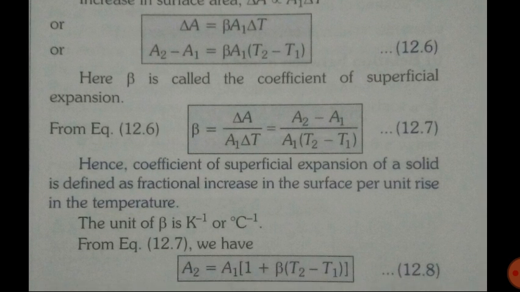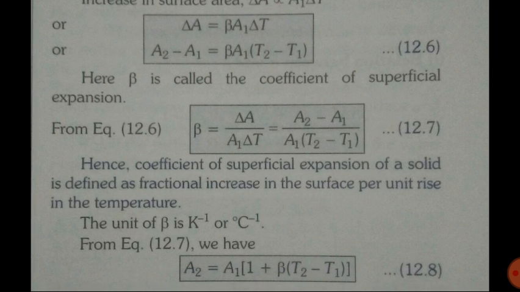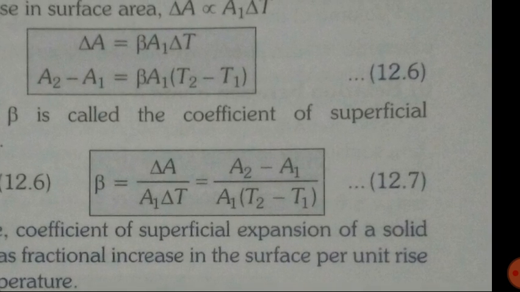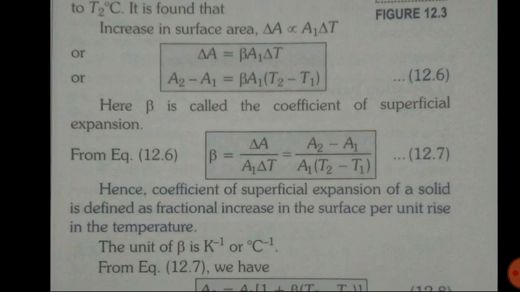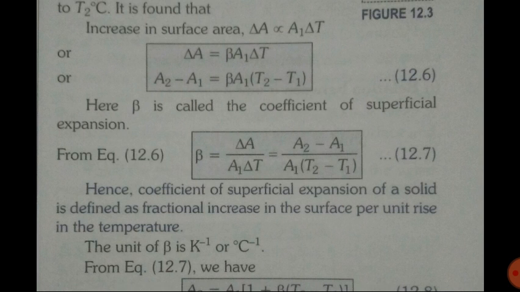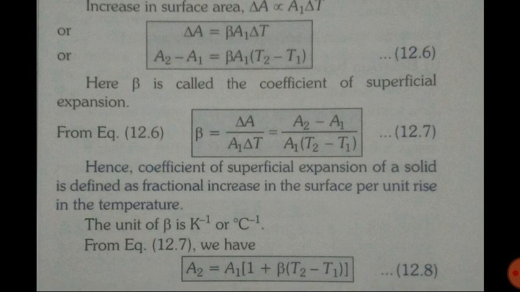Here beta is called the coefficient of superficial expansion, and from equation 12.6, we can find the formula for beta, which is del A upon A1 del T, or A2 minus A1 upon A1 into T2 minus T1. So here you have noticed that in place of alpha we are having beta, and in place of lengths we are having areas. Rest all the things are similar to each other. All the steps, all the equations are similar. Only the physical quantities have changed.